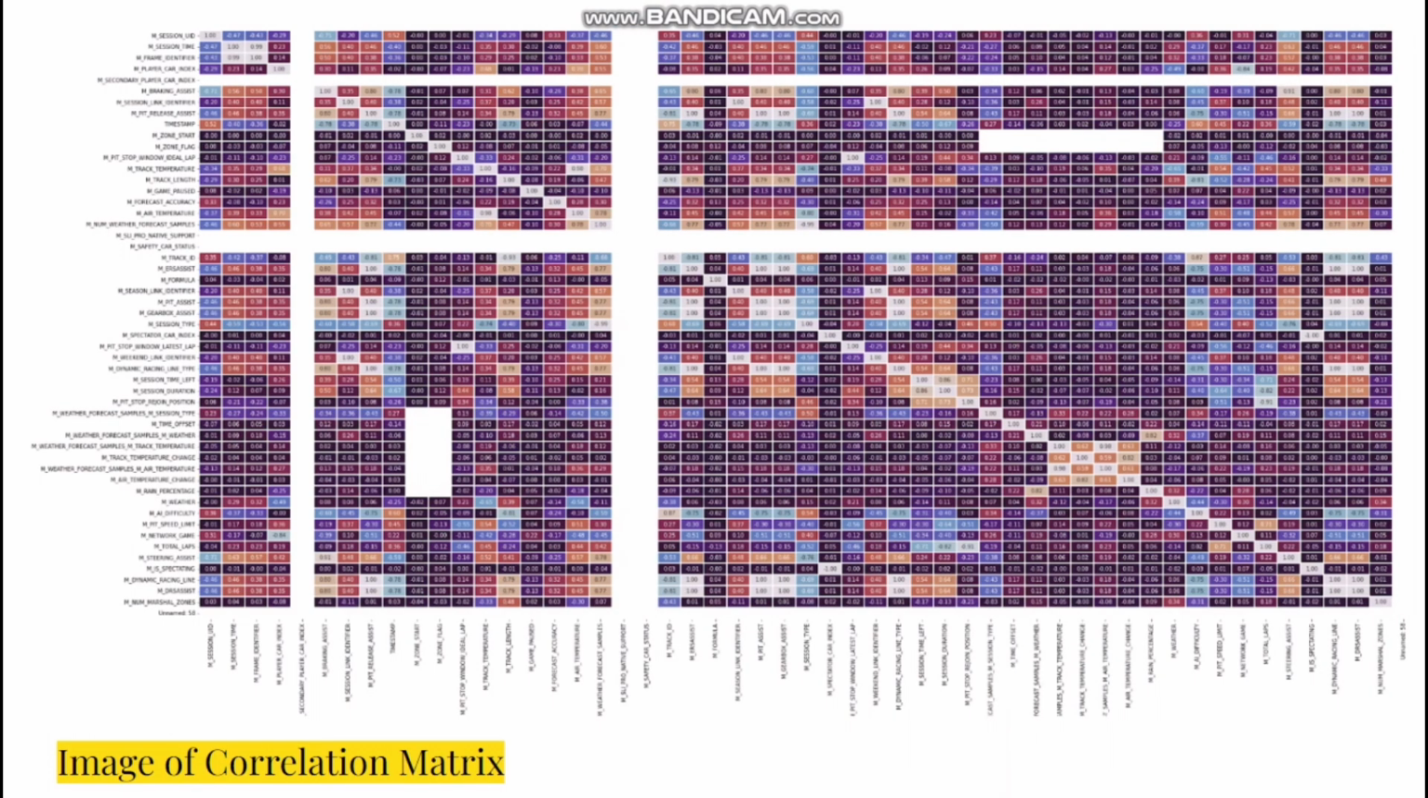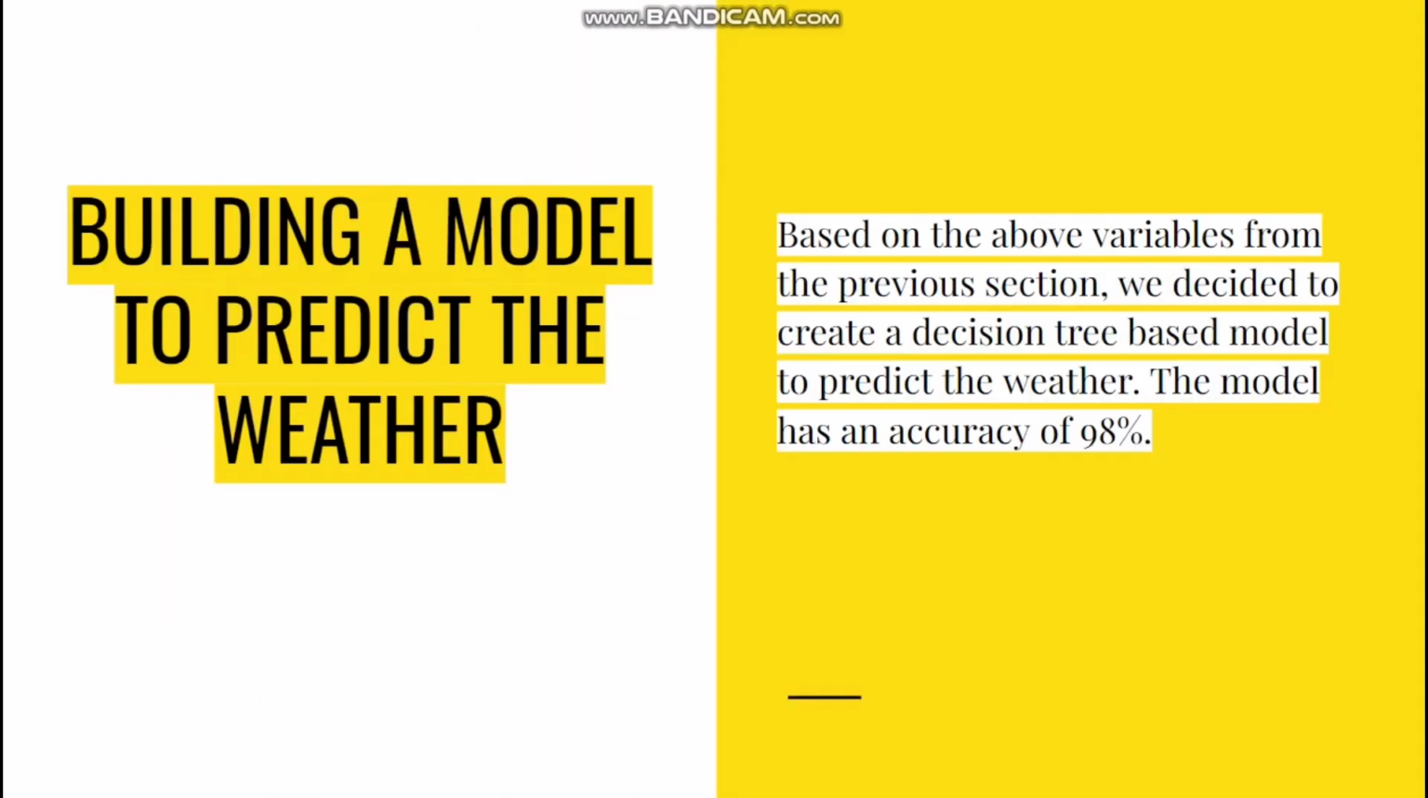Shown here is an image of a correlation matrix. It's pretty small, but as you can see, we have the values annotated on top of it. This allowed us to determine which columns were actually useful for building our models. So we built two models, one for predicting the weather and one for predicting the possibility of rain occurring for that particular weather condition.